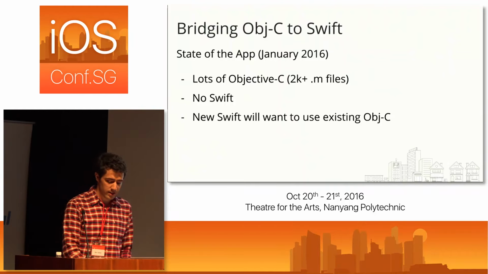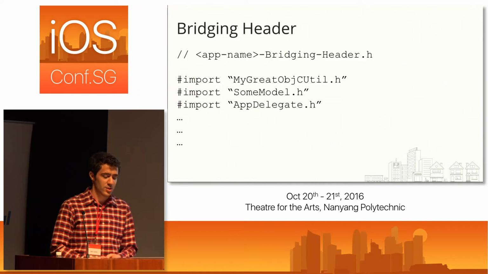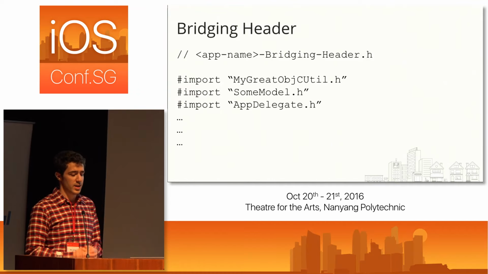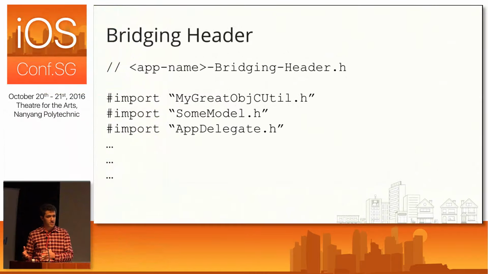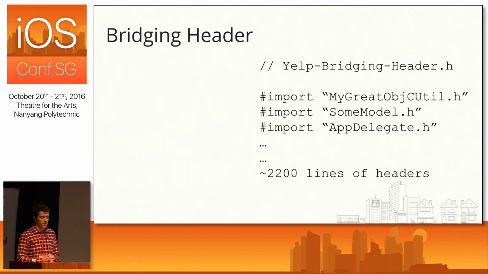And to do this in any mixed language project, you need to add a bridging header. And a bridging header is just the place where you go to import all of the headers that you want the Swift side of your project to be able to see. And if you don't add headers here, Swift will have no knowledge at all of those headers in your project. And for the Yelp app, we decided that at least getting started, we were going to auto-generate this header by filling it with all of the headers in our app.